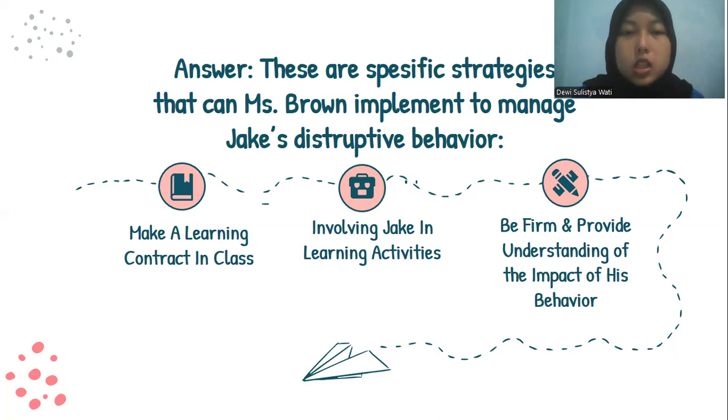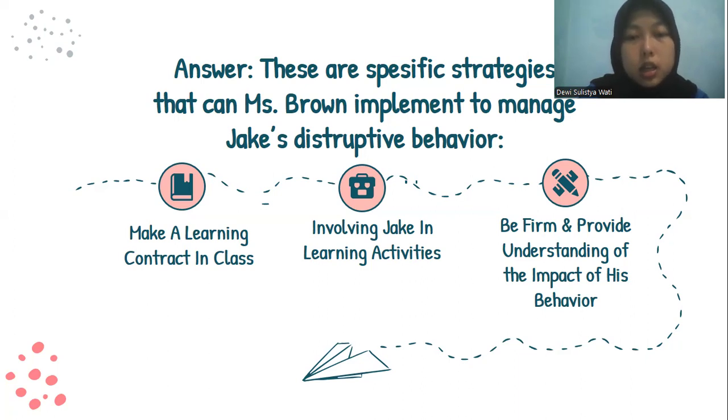And the second is involving Jake in learning activities. Miss Brown made sure Jake was involved in learning activities such as being a prop or setting up the projector during presentations. When students are involved in learning activities, they are less likely to show disruptive behavior.